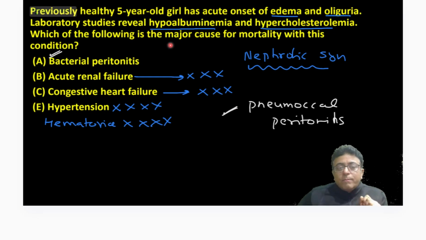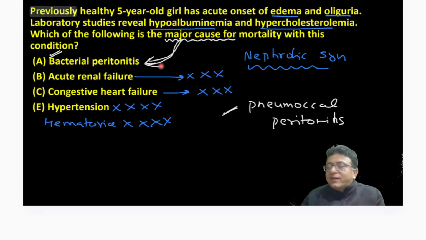So this is the major cause of mortality in nephrotic syndrome: bacterial peritonitis. Beautiful, no? If you did not know and were answering renal failure, CHF or hypertension, this is the new thing for you. This was an AIIMS question, and it may come in your exam in a different format. Which vaccine do you want to give to a nephrotic syndrome patient? Pneumococcal vaccine. The commonest complication in nephrotic syndrome is bacterial peritonitis.